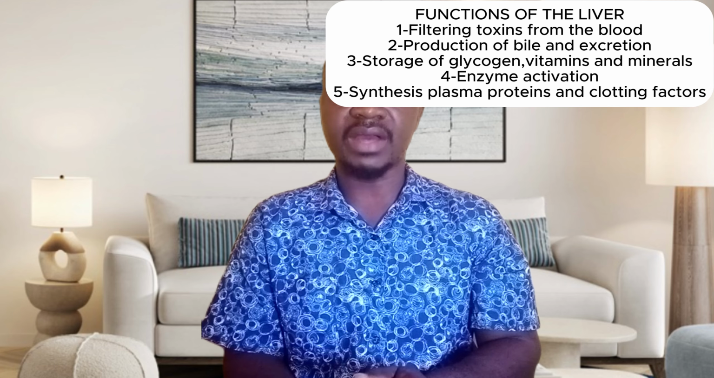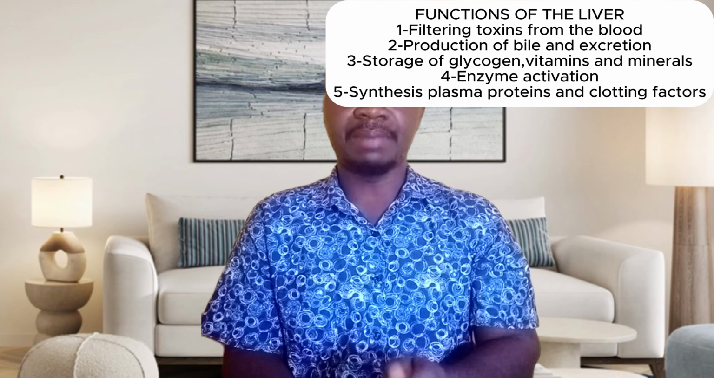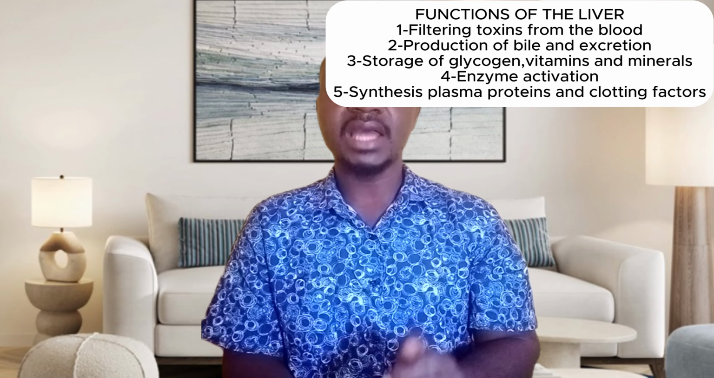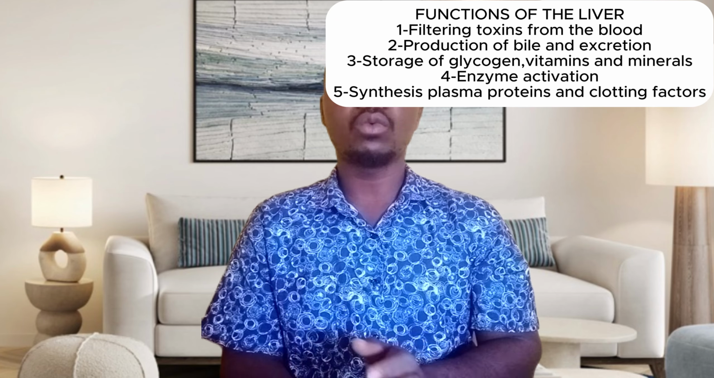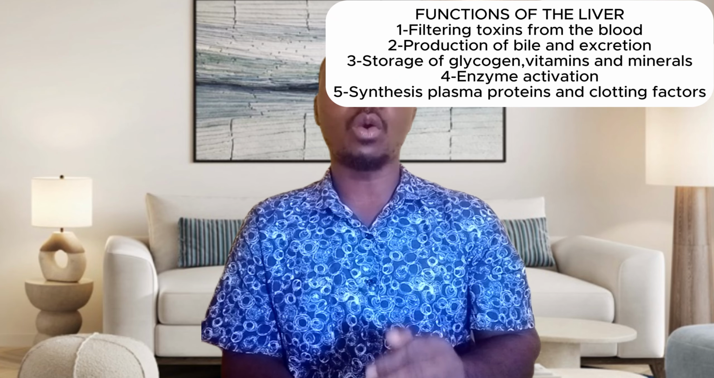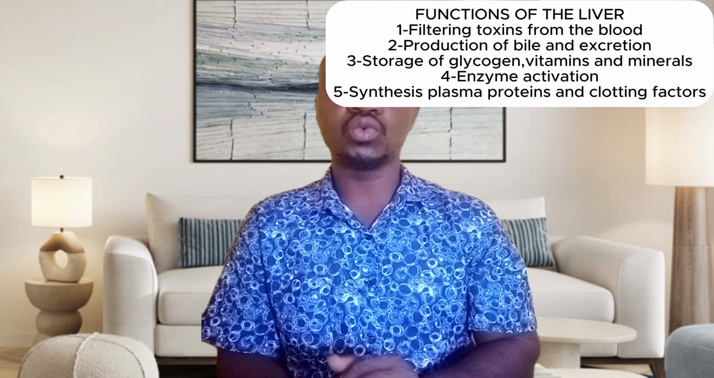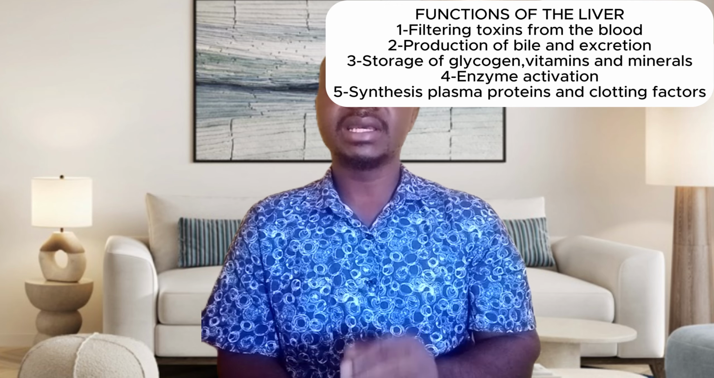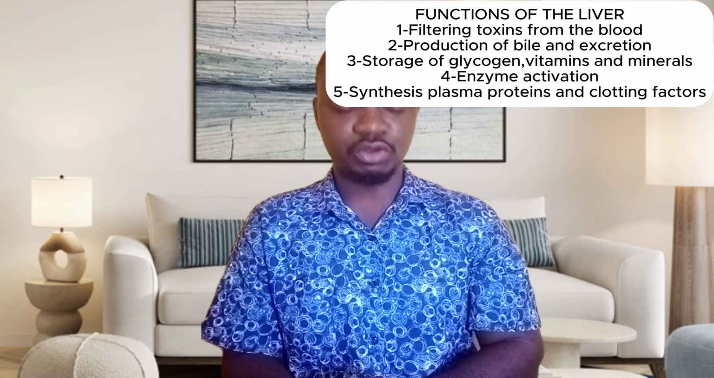Now, let us look at the function of the liver. Filtering toxins from the blood. So the liver has the ability to filter toxins from the blood, especially when it comes to drugs. When it comes to drugs, it is the duty of the liver to filter, especially when there is an overdose of medication. The liver will make every possible means to filter at least some of the poisons from the drugs before they get into the bloodstream.